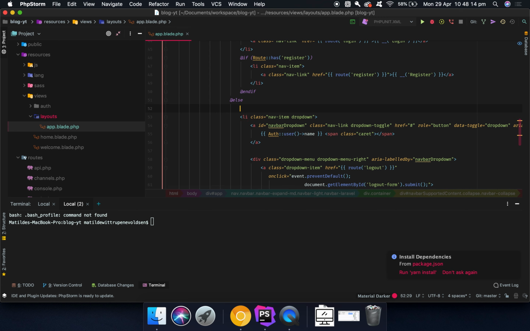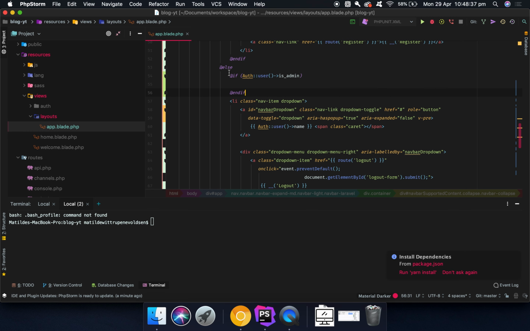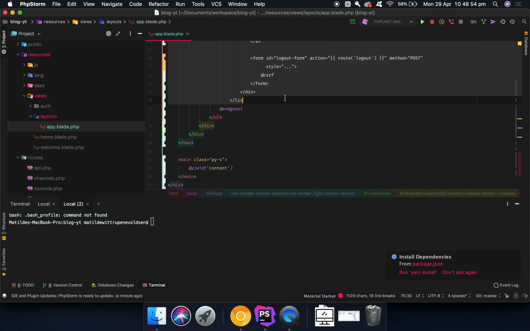Since we need to do this conditional statement inside when you have logged in, we would just be able to do something like @if Auth::user()->is_admin, and then @endif. So everything that will go in here will then be if you're an admin. And since we don't want to show anything different for non-admin users, we are not going to have an else statement here.